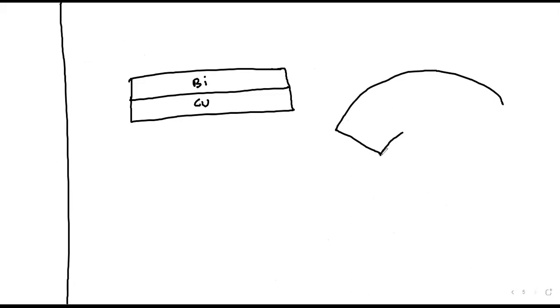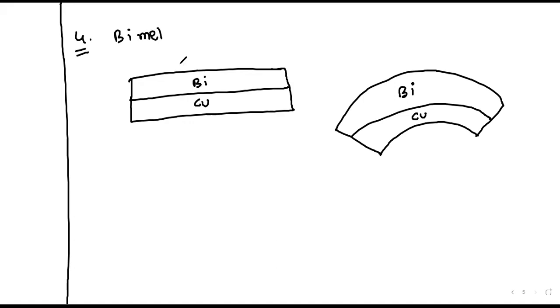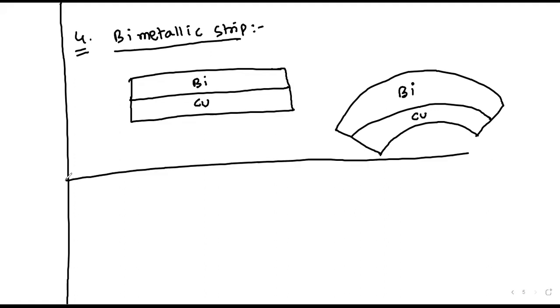Compared to bismuth, copper has somewhat fewer particles. So the upper one is bismuth and the lower one is copper. As more particles are there, it will bend more. It is a theoretical application only. Very few times, in 1979 or 1980, they asked this question for 1 mark. After that, they have never asked it, either in the mains or in the advanced. These are the applications of thermal expansion in solids.